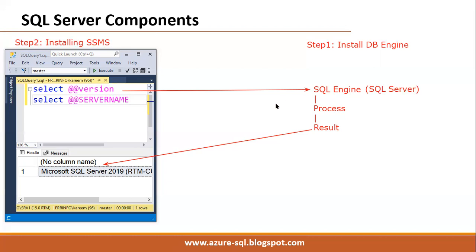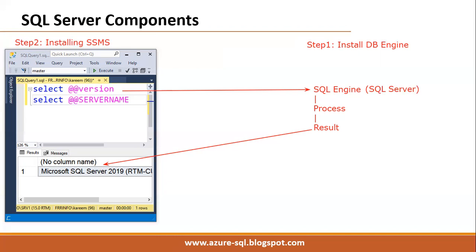But up to SQL Server 2014, both could be installed at a time. From 2016 onwards, Microsoft has separated the installation process. First, we install the database engine. Once it is ready, I will install SSMS, then connect and start working with it.